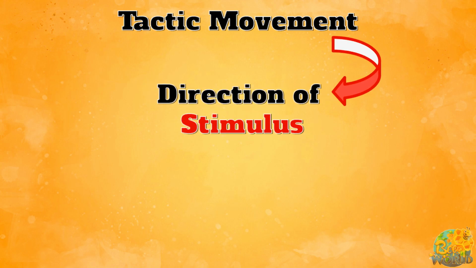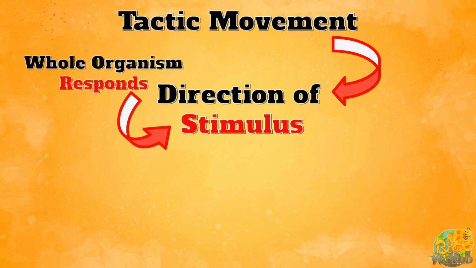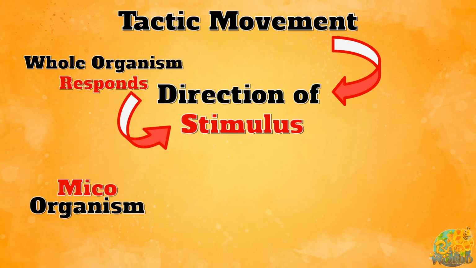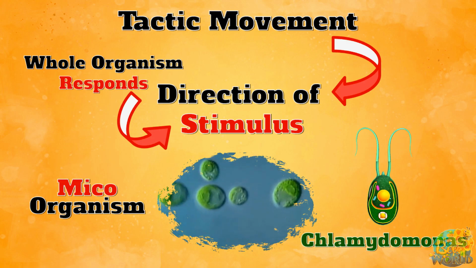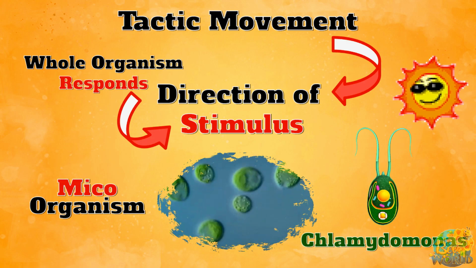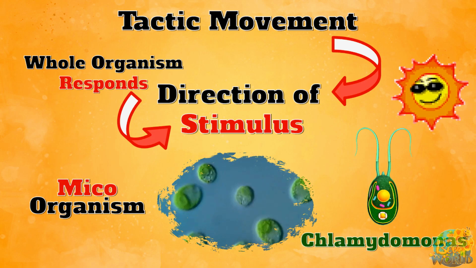In addition to trophic movements and nastic movements, there is a type of movement known as tactic movements, which is related to the direction of the stimulus. In tactic movements, the whole organism responds to the stimulus. This kind of movement is shown mostly by microorganisms, for example, small algal species like Chlamydomonas. Chlamydomonas move in the direction of sunlight. When the sunlight is very intense, they move away from the sunlight.